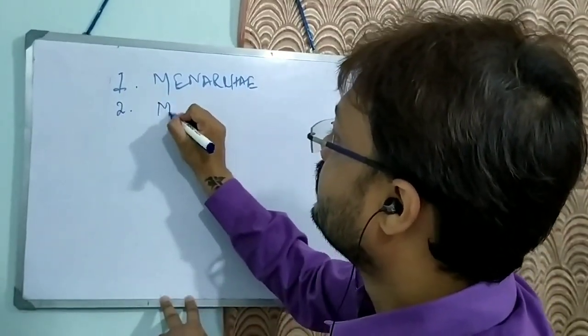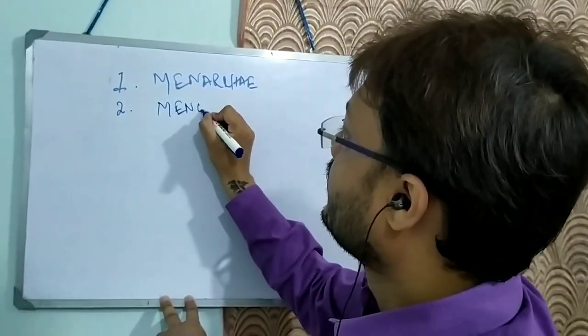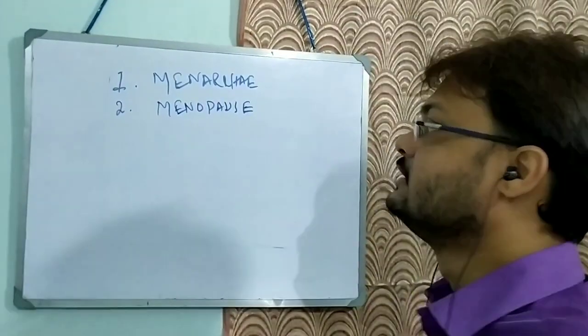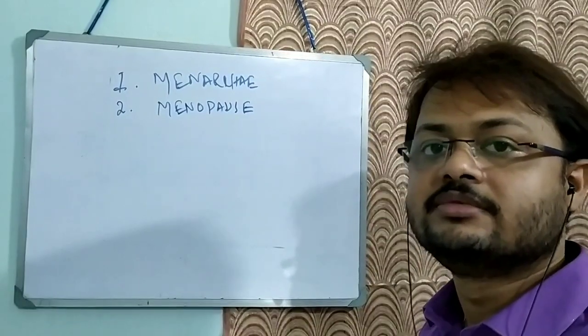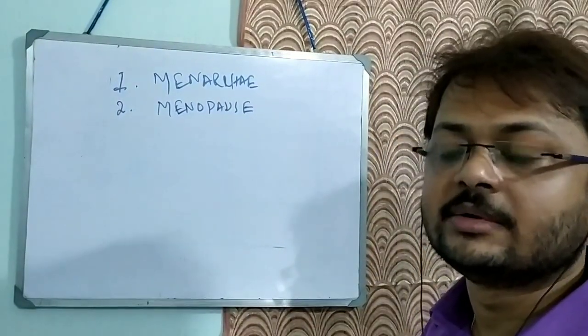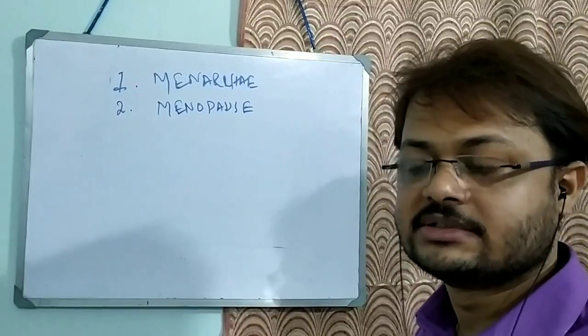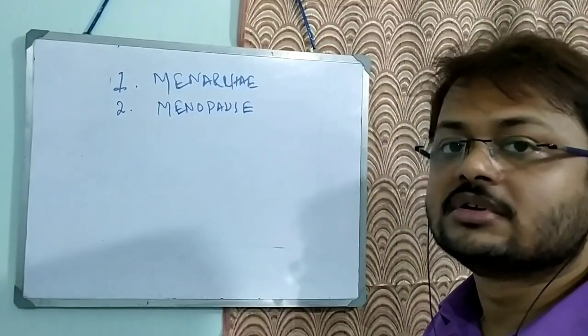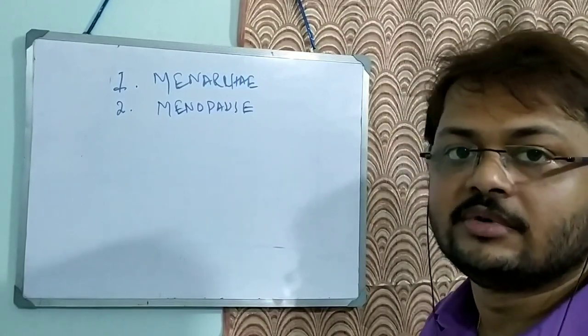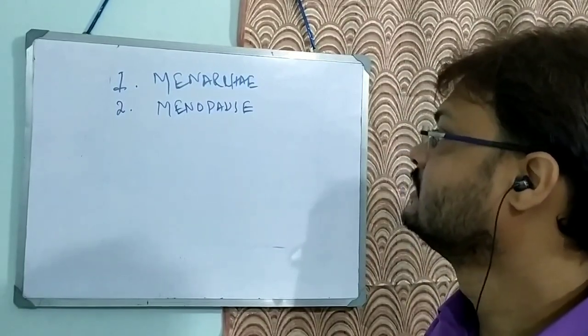Number 2, menopause. Menopause means permanent stoppage of menstruation. For Indian females it usually occurs at about 40 to 45 years of age. If menopause occurs prematurely, that is, below 40 years, it is known as premature menopause.